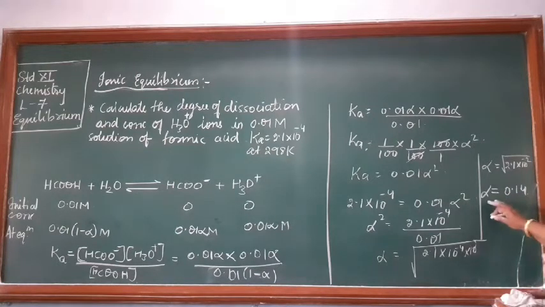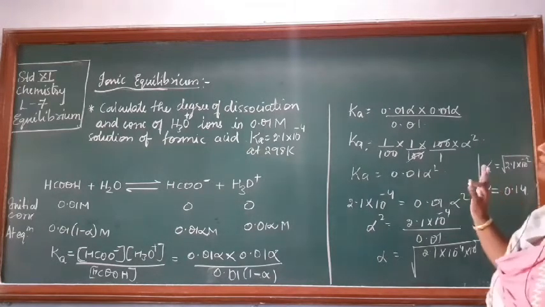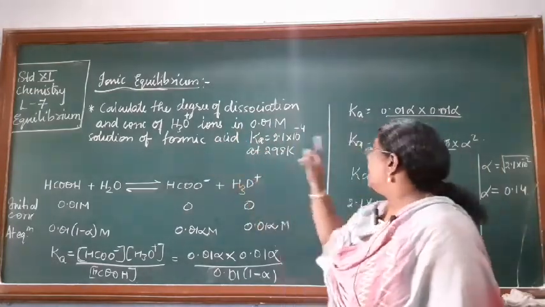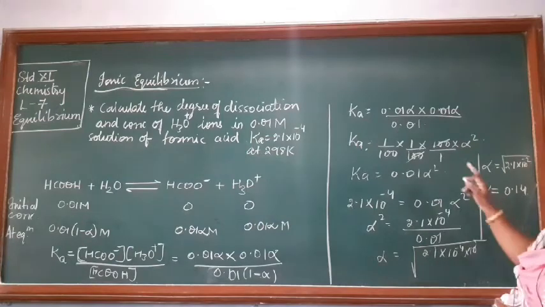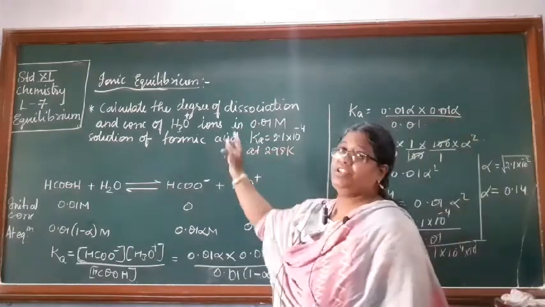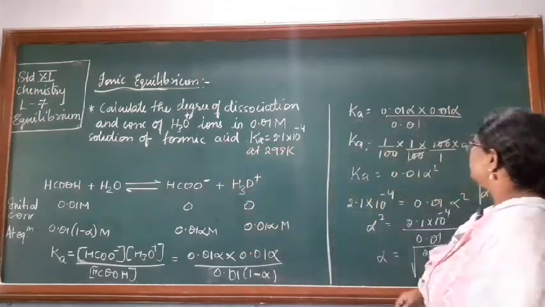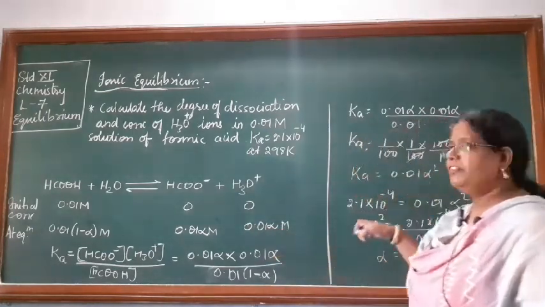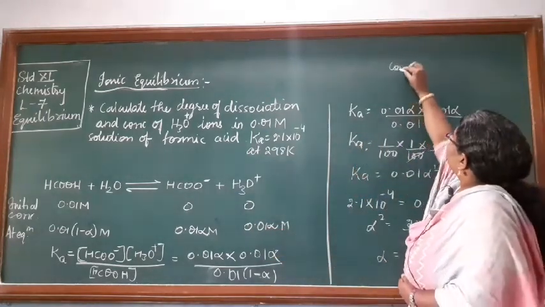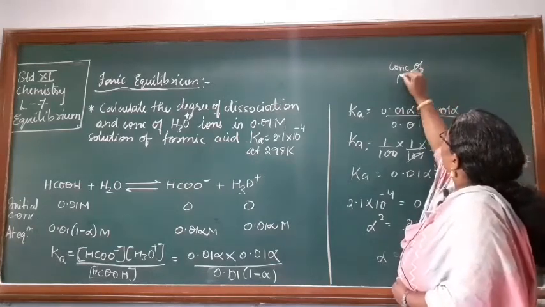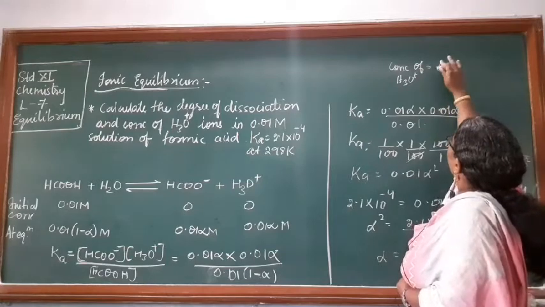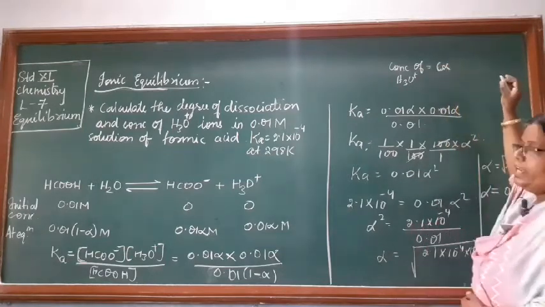Once you have got your alpha, you do not have to find only alpha. You are asked to calculate the degree of dissociation and also the concentration of H3O plus. Now what is the concentration of H3O plus at equilibrium? It is 0.01 into alpha. So concentration of H3O plus is equal to C alpha.